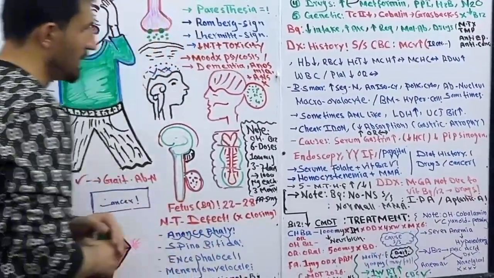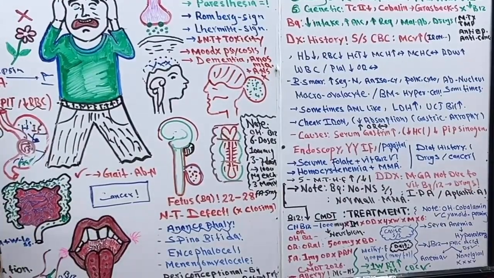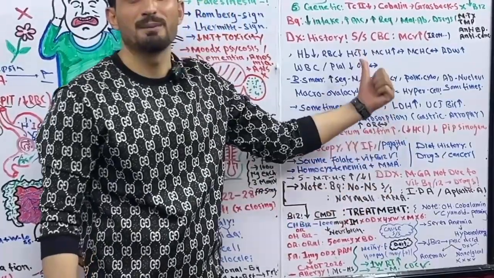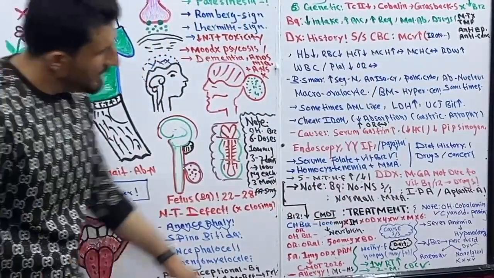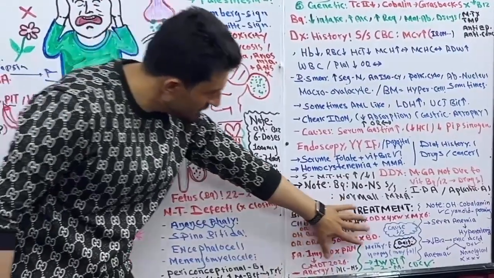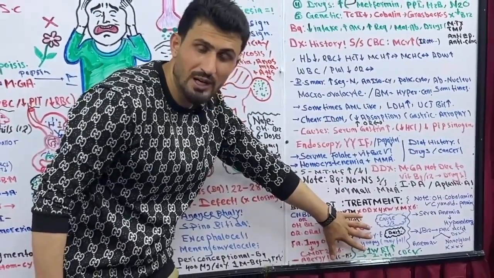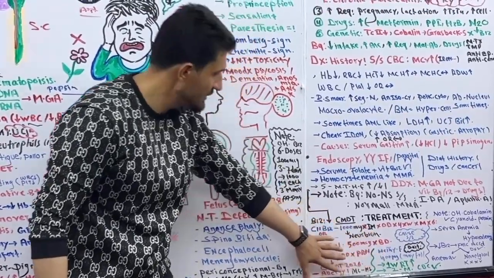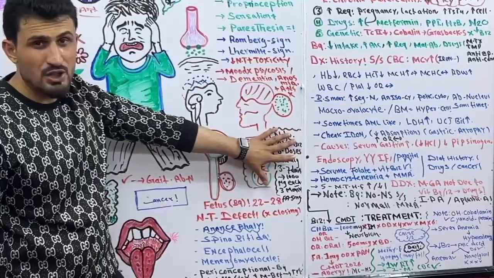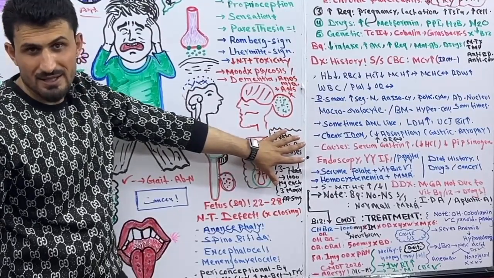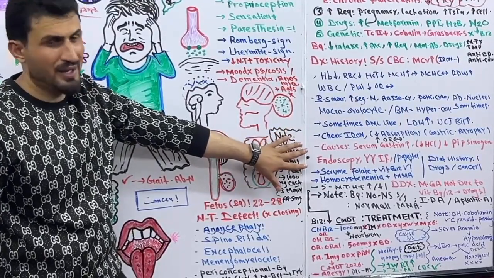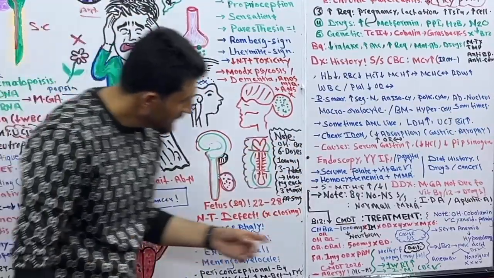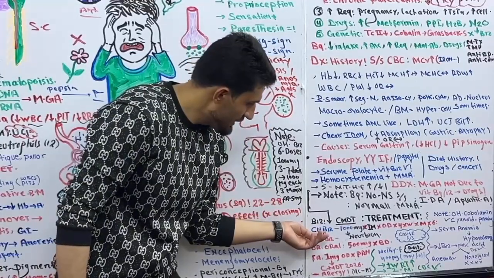Got it? Now come to the last and easiest part of the lecture, which is the treatment of vitamin B9 and vitamin B12 deficiency. Here is one type of treatment which is related to Current Medical Diagnosis and Treatment 2026, and one is related to the last edition of Harrison's Internal Medicine, I think the 22nd edition. Now listen to me carefully. In Current, it says that